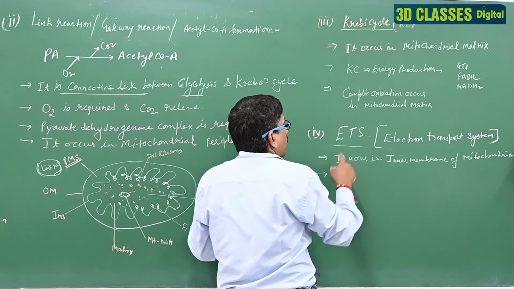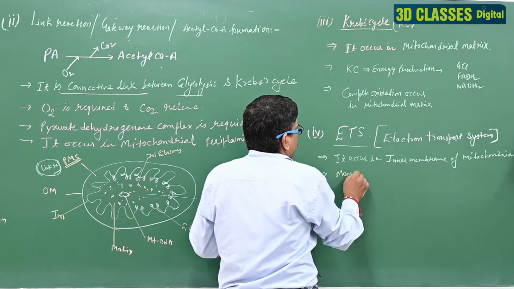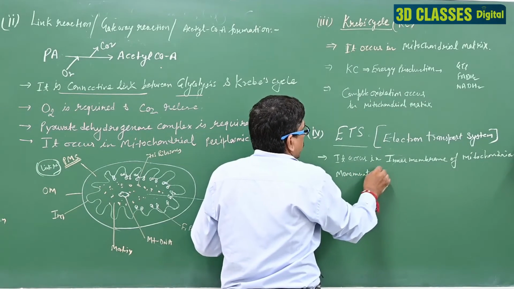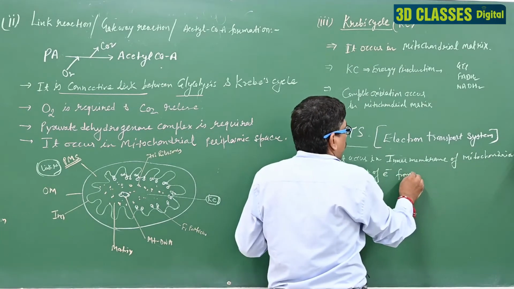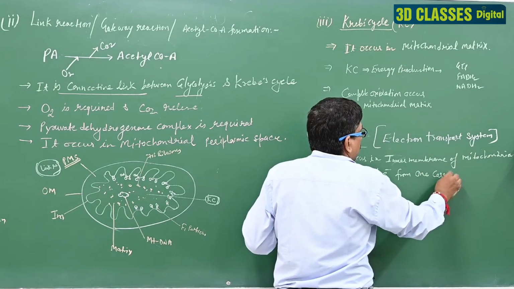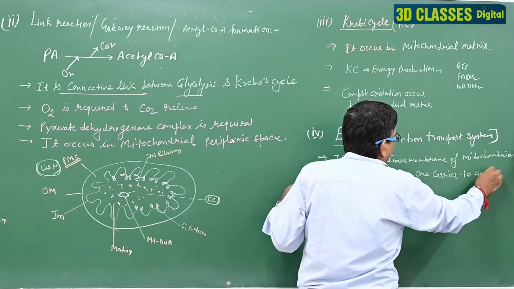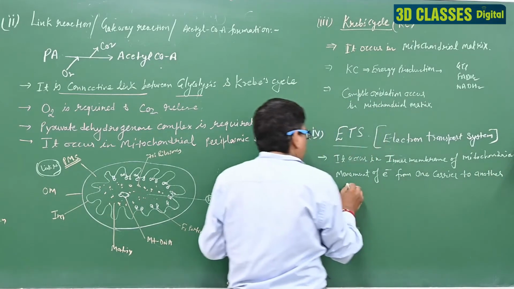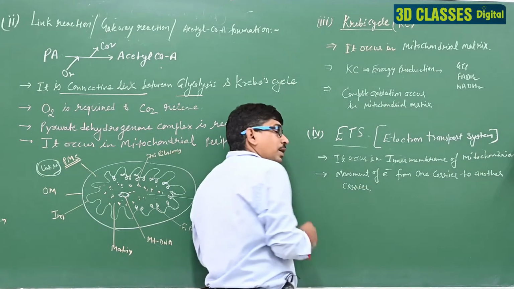Clear? In ETS, there is movement of electrons from one carrier to another carrier. What is the ETS?